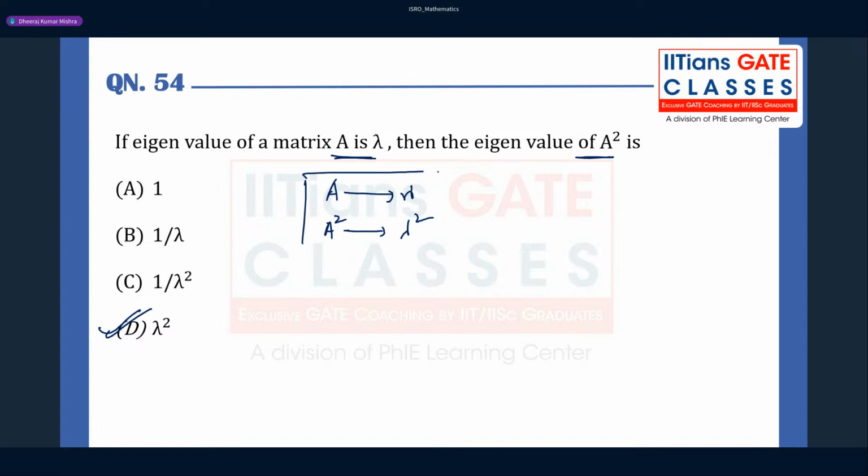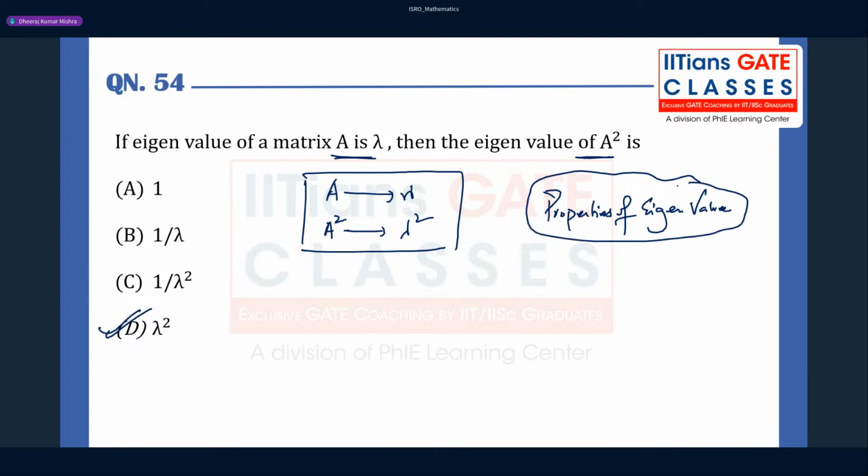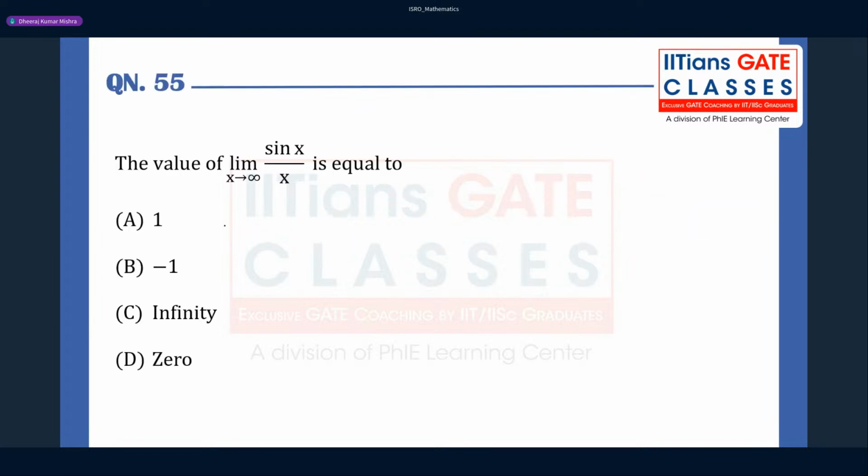This question is from the properties of eigenvalues. If you have studied the properties of eigenvalues, then you can answer this question in a few seconds, just by looking at the question, right? This is again a 3-mark question. In the ISRO exam, 3-mark questions are asked. Fine. Okay, let us move to the next question.